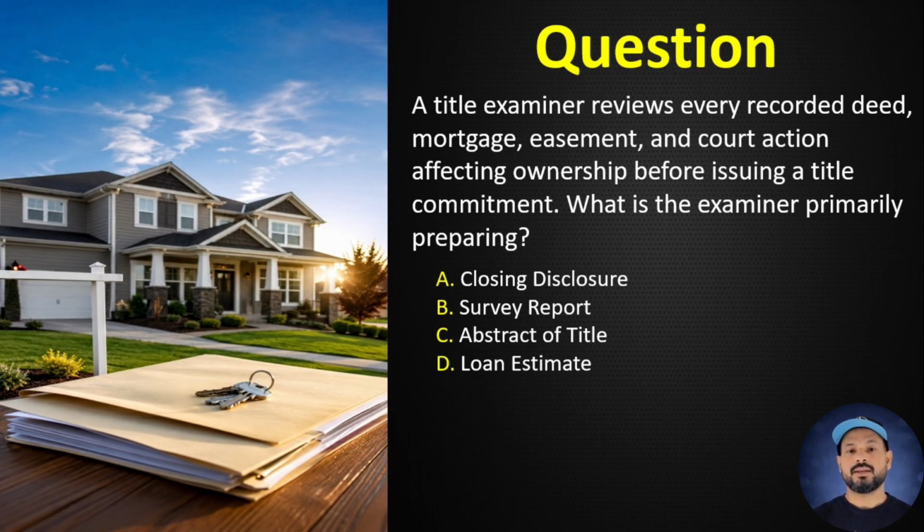Question number 9. A title examiner reviews every recorded deed, mortgage, easement, and court action affecting ownership before issuing a title commitment. What is the examiner primarily preparing? A. Closing disclosure. B. Survey report. C. Abstract of title. D. Loan estimate. Correct answer, C. Abstract of title. An abstract summarizes the recorded history affecting title.